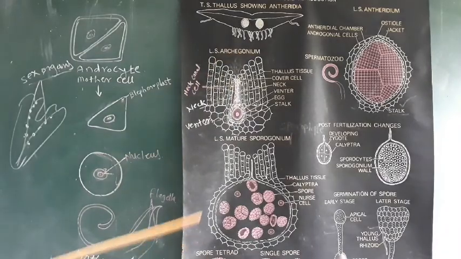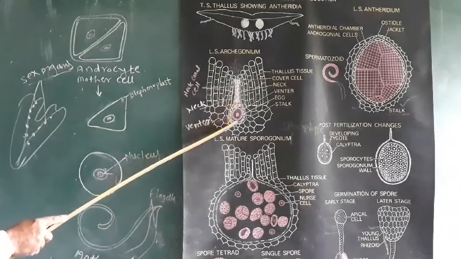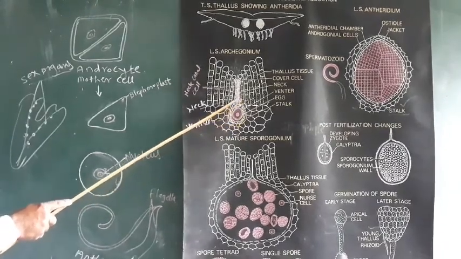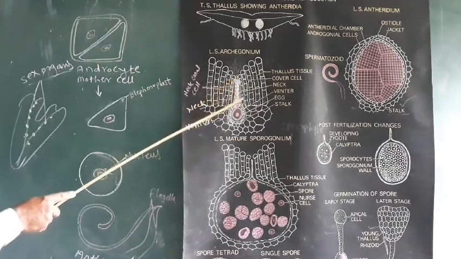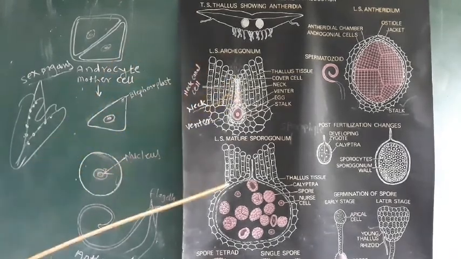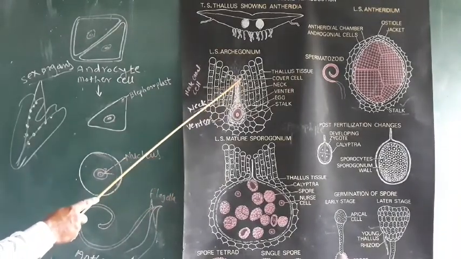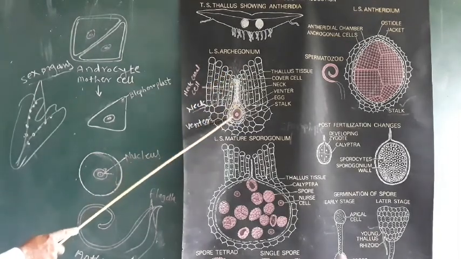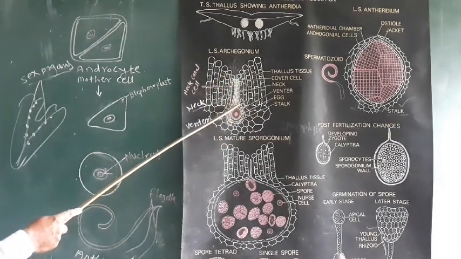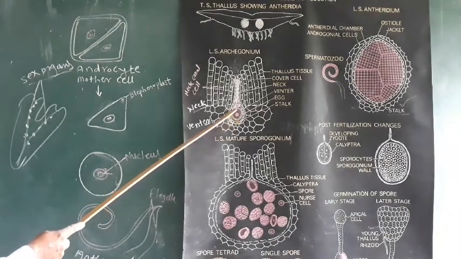Each archegonium is flask shaped. At the basal, swollen portion, it is called the venter, and at the apex there is a pointed portion called the neck. The neck contains the neck canal cells, and above that there are 4 cover cells, and the venter contains a single venter canal cell, and an egg is also present.